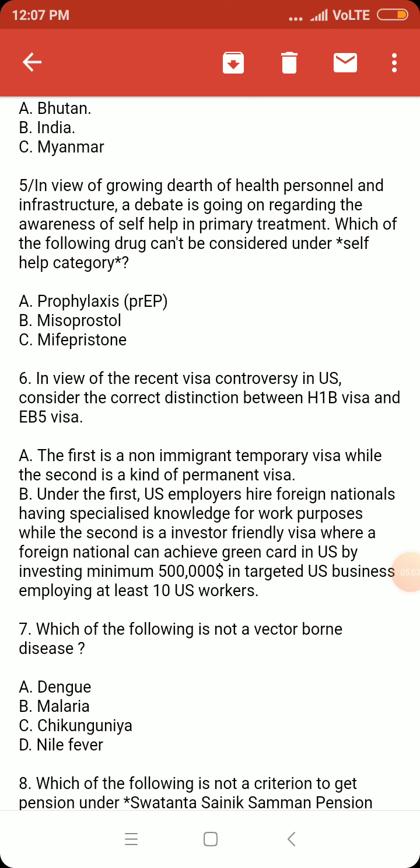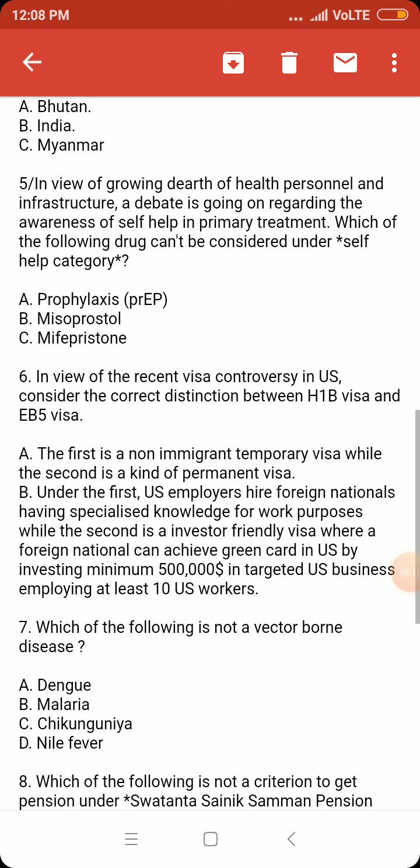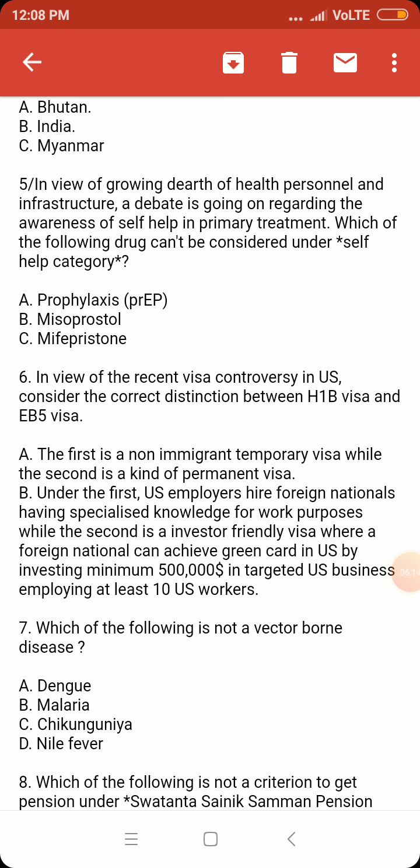Self-help awareness in health. That means if some kind of primary treatment is available, a person can himself buy the medicines from the pharmacy. So in this respect, which of the following drugs cannot be considered under the self-help category? That means there are some drugs which can be used by the patient himself on the basis of primary treatment. So which of the following drugs cannot be covered under the self-help category?